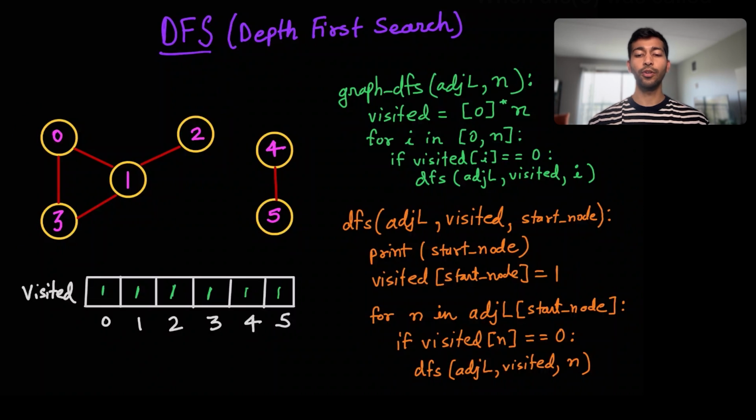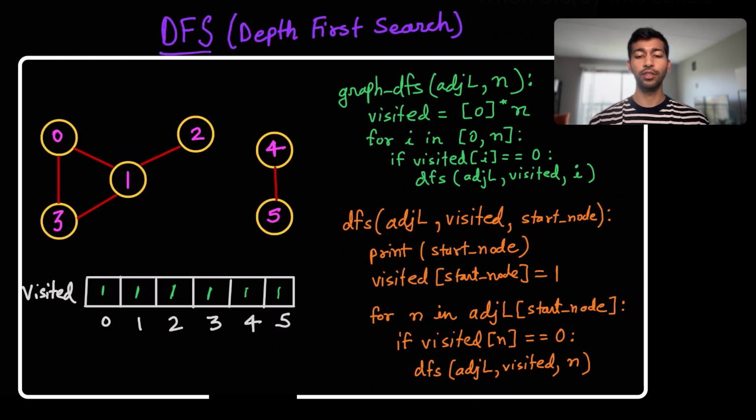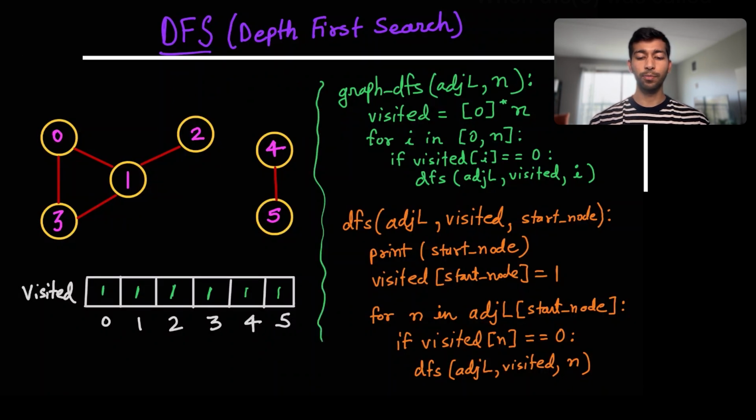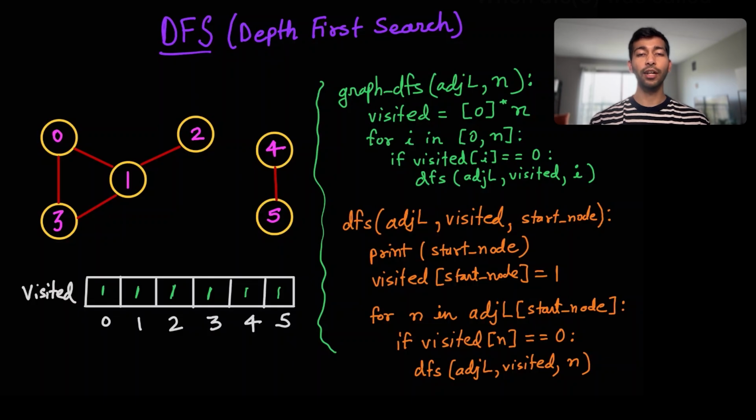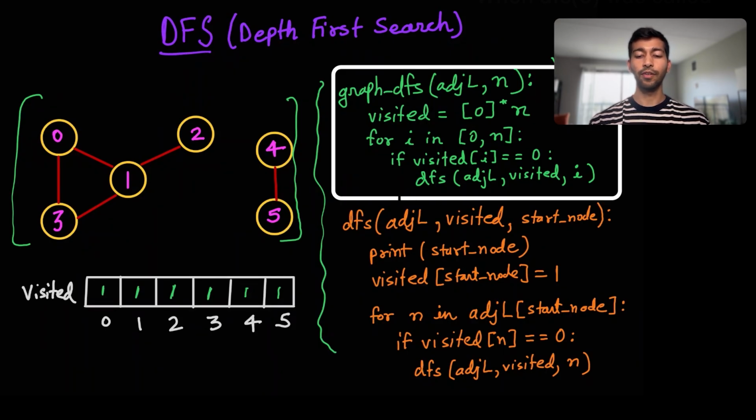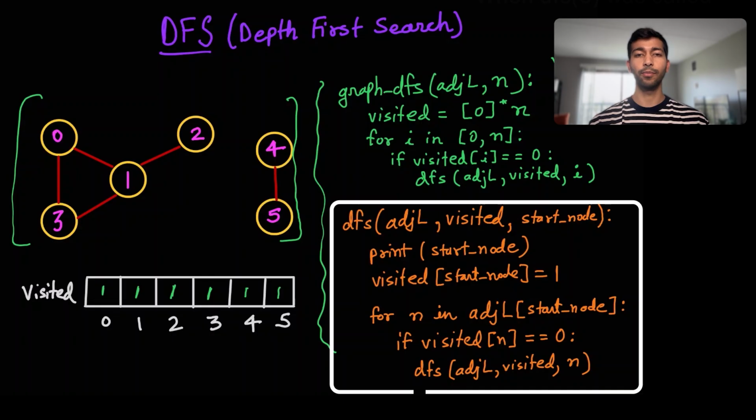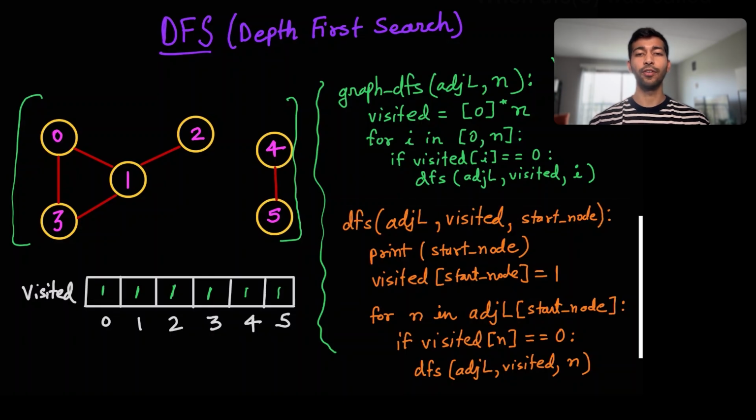So now if you had to write code for the depth first search, it would include both of these parts because that would ensure that we are covering all of the vertices in that graph. And this is the code that you need to remember. Both of these, graph DFS and DFS, both of them, you need to remember for your interview purposes.